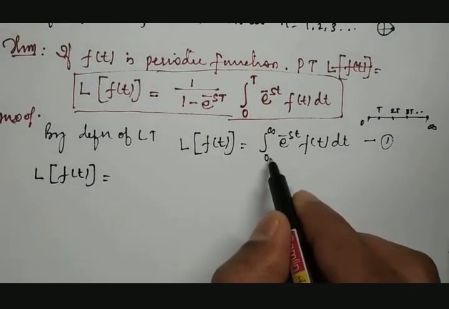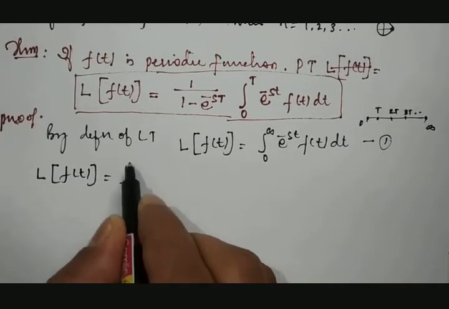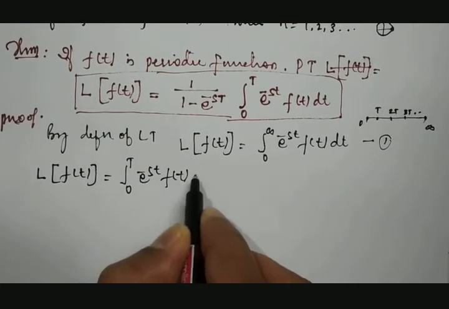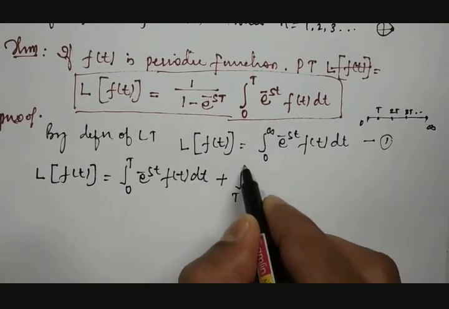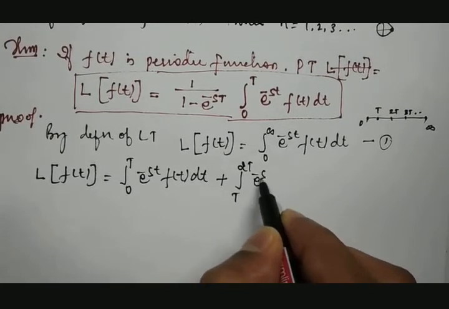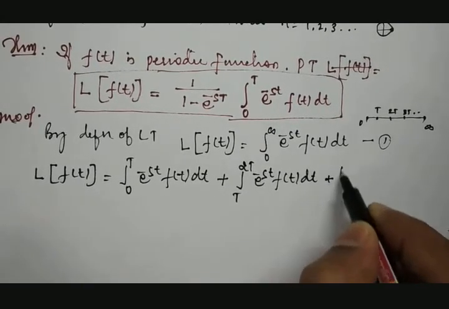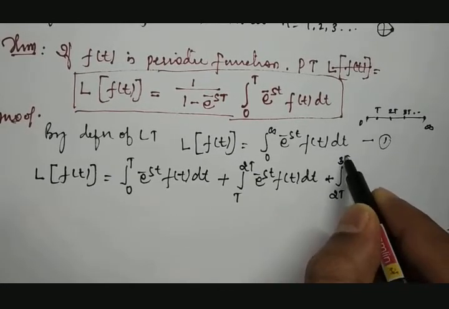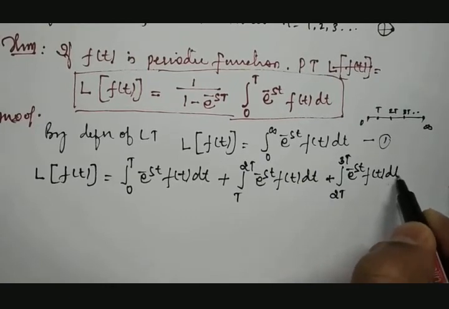In such a case, the integration between 0 to infinity will be treated as the integration between 0 to T of e raised to minus st into f of t dt, plus the integration between T to 2T of e raised to minus st f of t dt, plus the integration between 2T to 3T of e raised to minus st f of t dt, and so on.